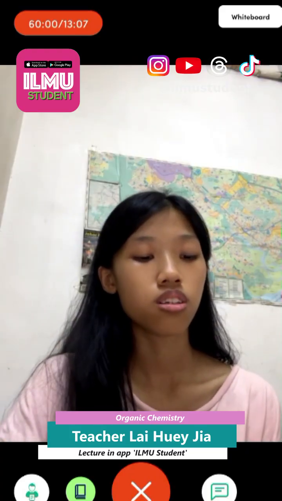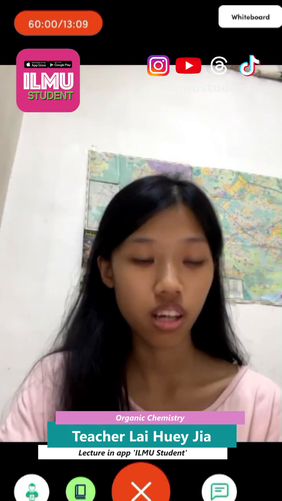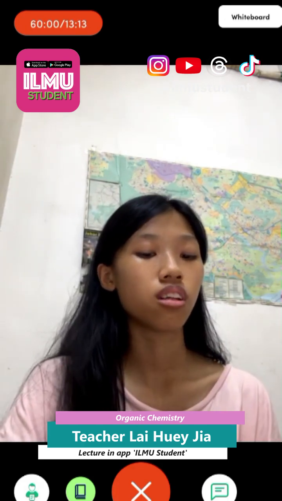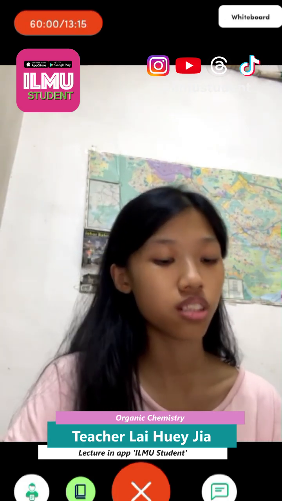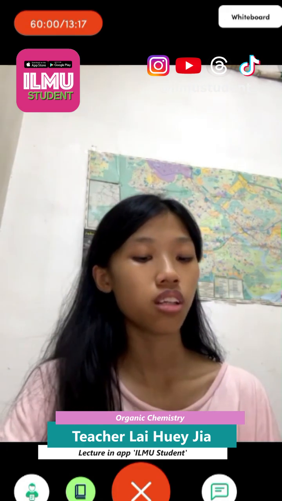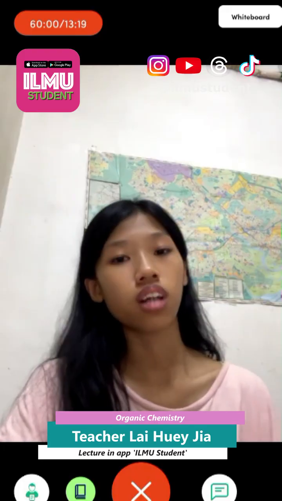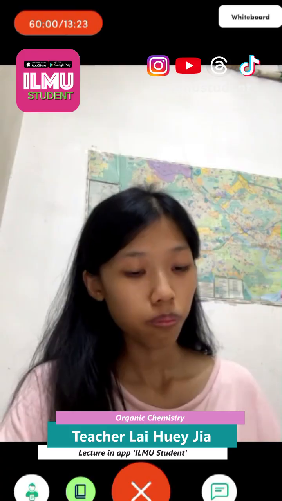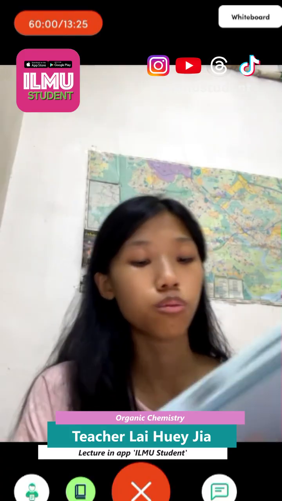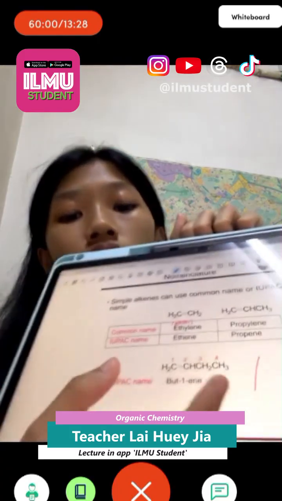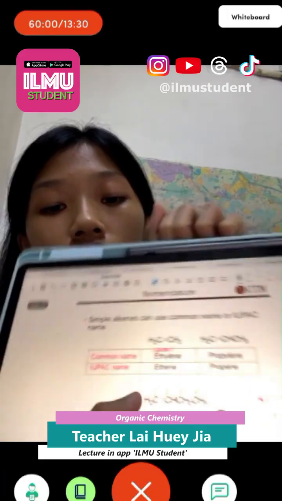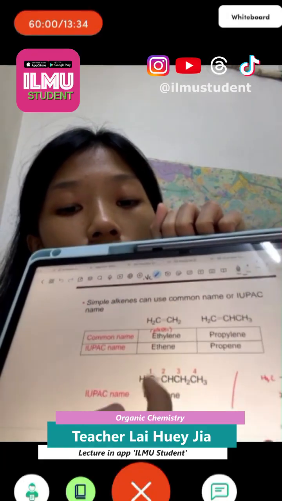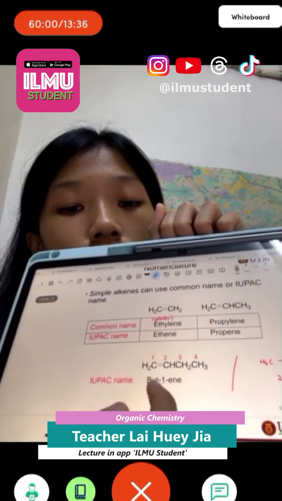Also, we need to consider the main chain first, the longer chain, and then give the numbering based on the lowest number of the functional group or branch, and also depending on alphabetical order. So for example, we look at this one: this alkene has 4 C, and the double bond is on the first C, so we give the name but-1-ene.